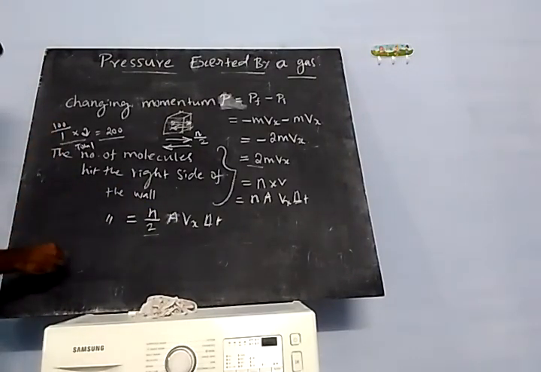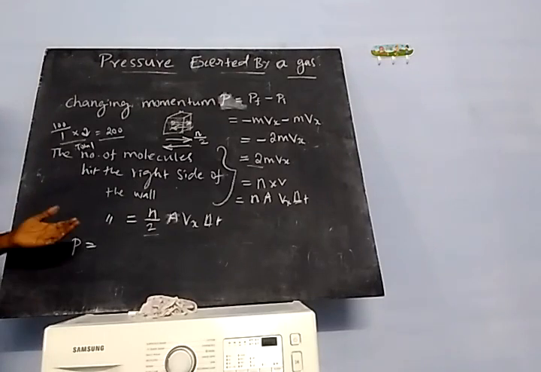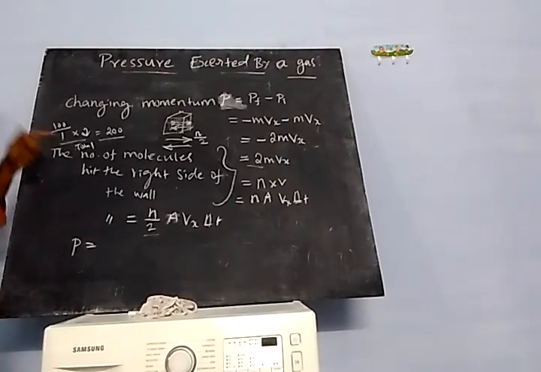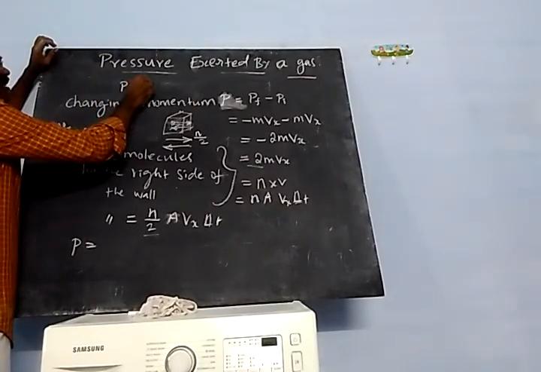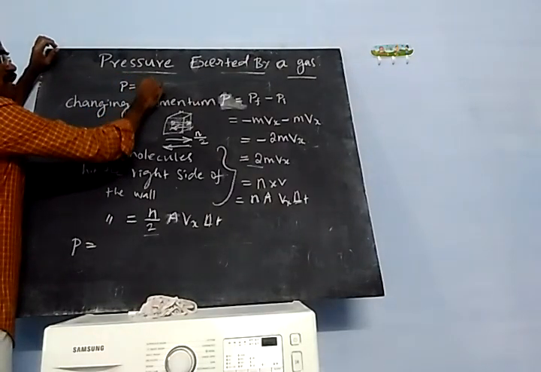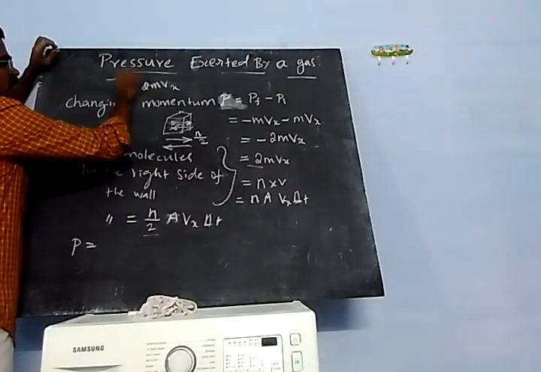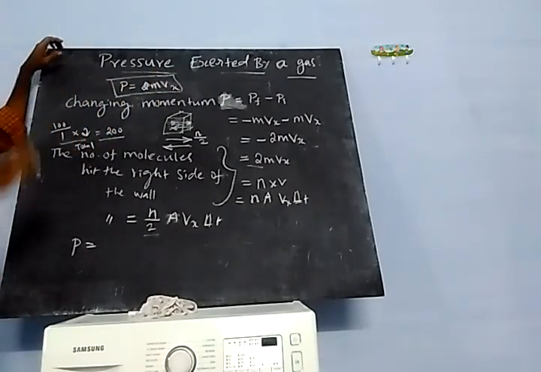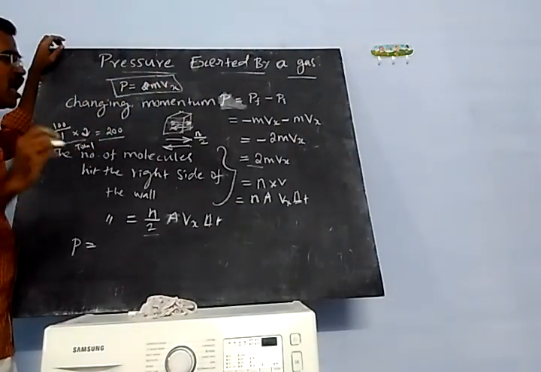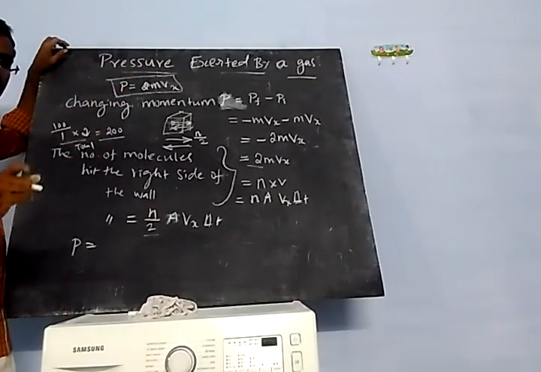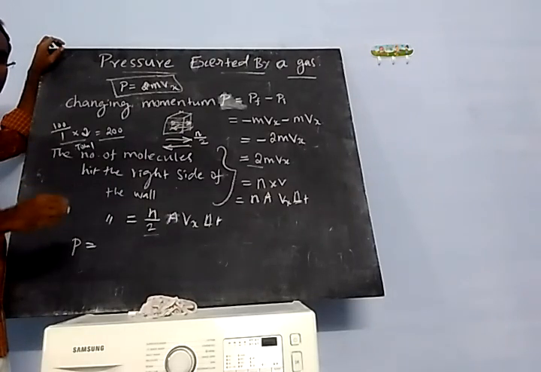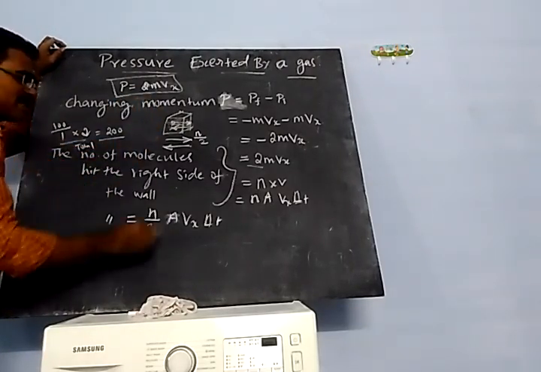Then next, momentum you can calculate. Momentum is equal to, what is the formula? Momentum is equal to m vx. So we already discussed the total changing momentum is equal to 2 m vx. So this is for only one molecule. Per molecule the momentum P is equal to 2 m vx. Totally, how many molecules hit the right side of the wall?